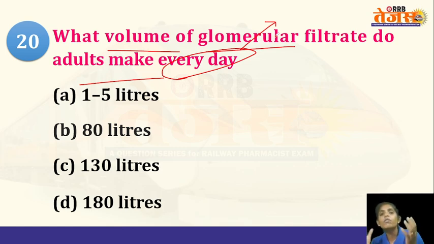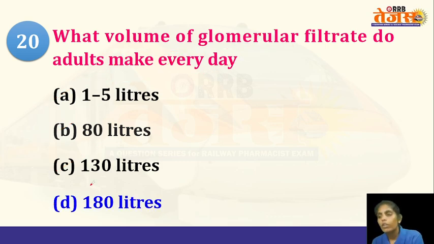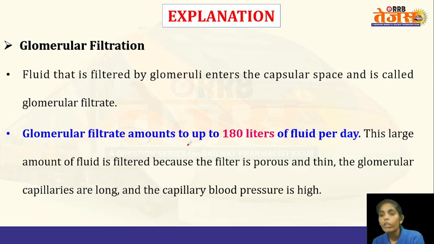What is the amount of fluid that is being filtered? The options are 1 to 5 liters, 80 liters, 130 liters, or 180 liters. It is asking per day. And what is the number? 180 liters of fluid.